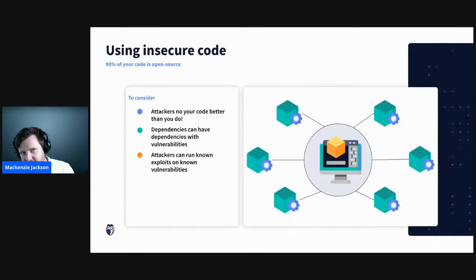But it's not just that. I know that Steve from Snyk talked about the use of libraries, components and dependencies within applications, and I'm sure we'll hear more about this today, so I won't talk much about it. But most of the code that you actually use is not your own code. It's from libraries, it's your dependencies. And what this means is that hackers actually know your code better than you know it yourself, because they know all the vulnerabilities within these dependencies. And dependencies can have dependencies with vulnerabilities that can be used to exploit your application.